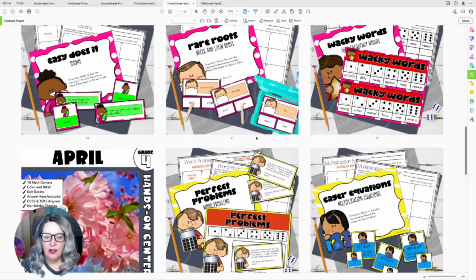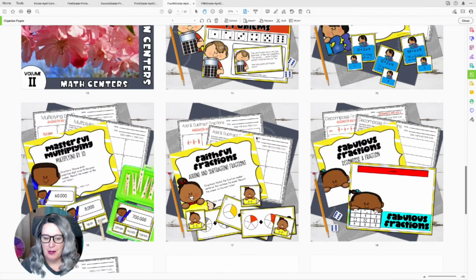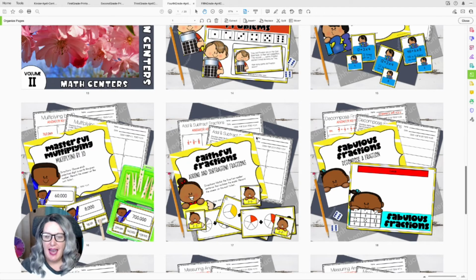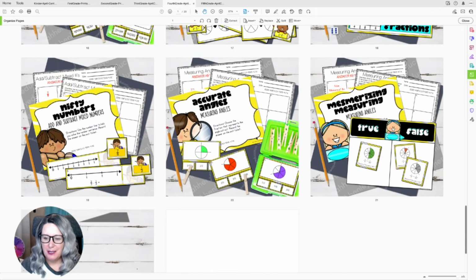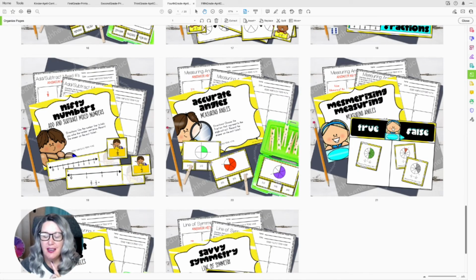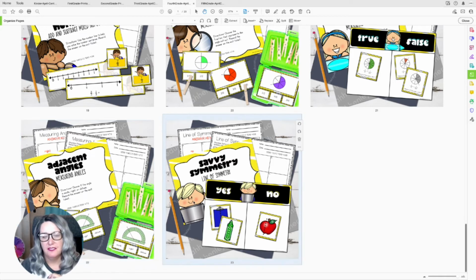Now, our 4th graders in math are going to be working on word problems, multiplication equations, multiplying by 10, adding and subtracting fractions, and then decomposing a fraction. They're also going to be working on add and subtract mixed numbers, measuring angles. There's 2 measuring angles centers in this one. One is looking at the true-false equations or true-false statements, and the other one is matching the fraction. And then they're also going to be measuring angles with a protractor as well as lines of symmetry.